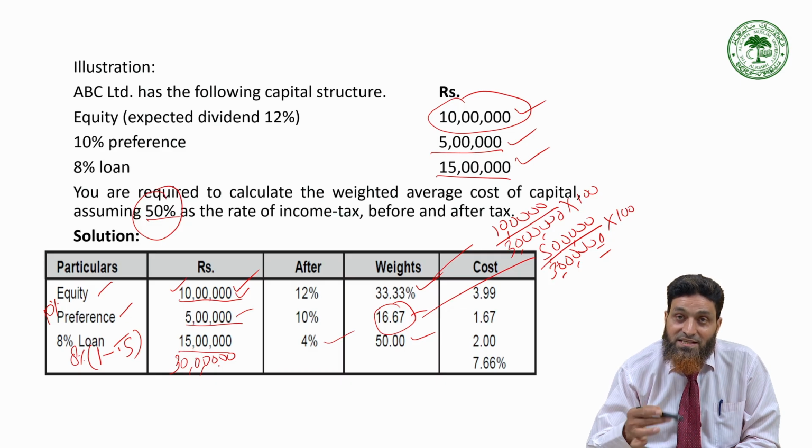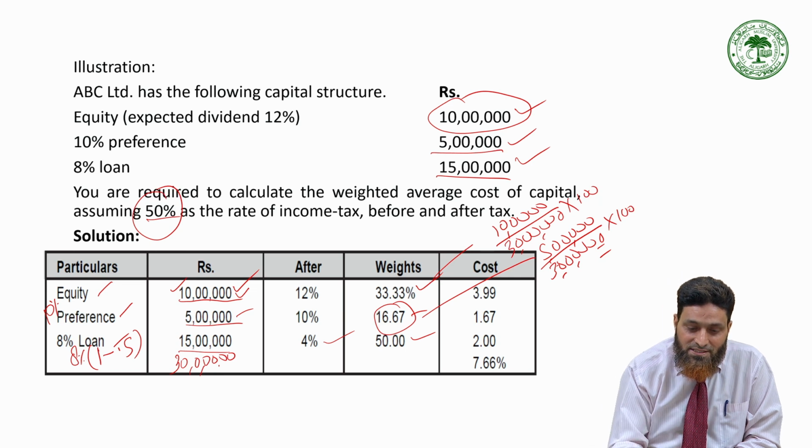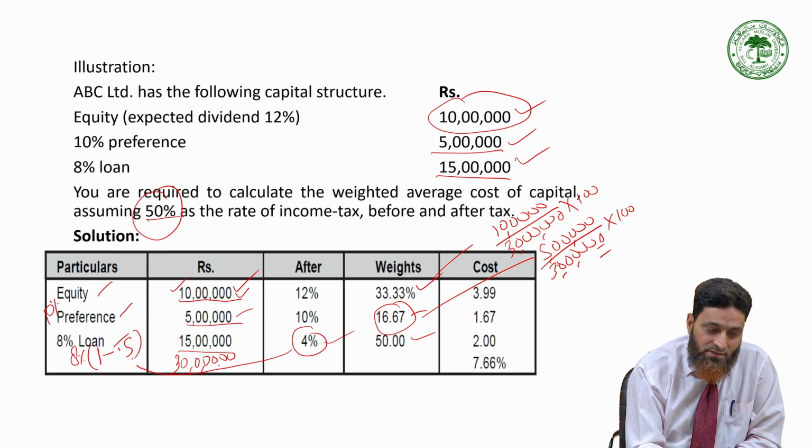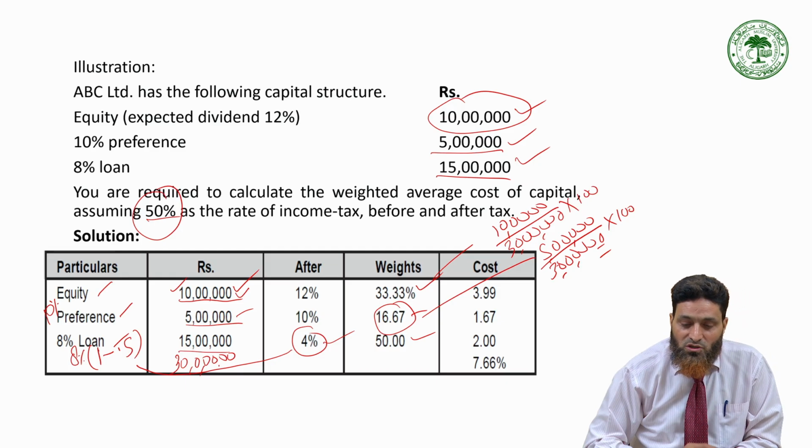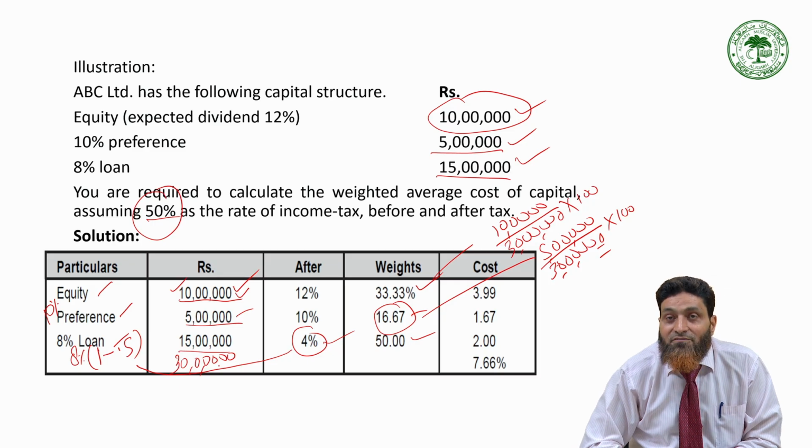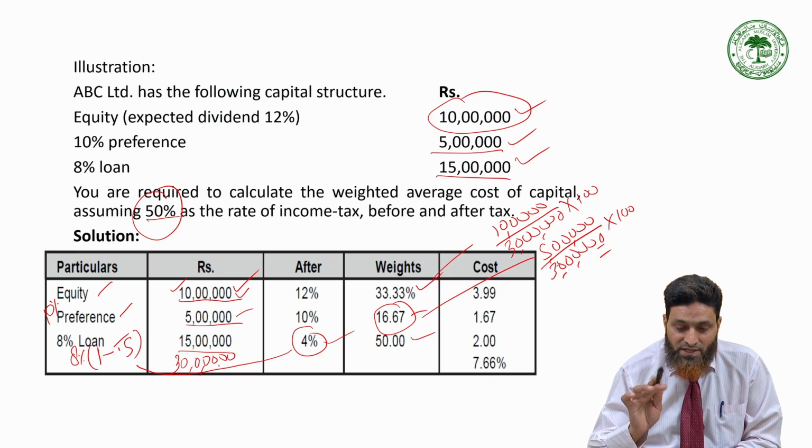If the tax rate is 30%, then only 70% will be the cost, so in that case 5.6%. So here it is 4%. How has it been calculated? By using this 8% cost of loan, times 1 minus tax rate, where the tax rate is 0.5. So 4% is the after-tax cost of debt.